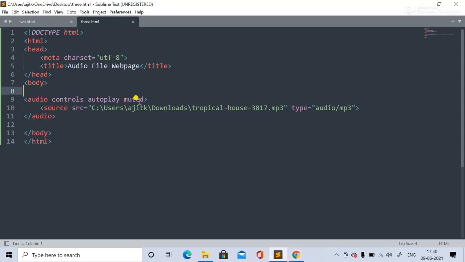Okay students, this was the tutorial for your audio file insertion into a basic HTML web page. Hope you have enjoyed.